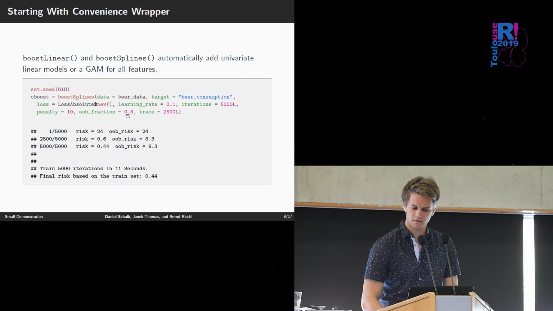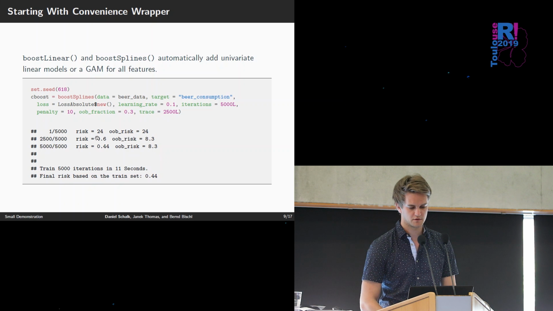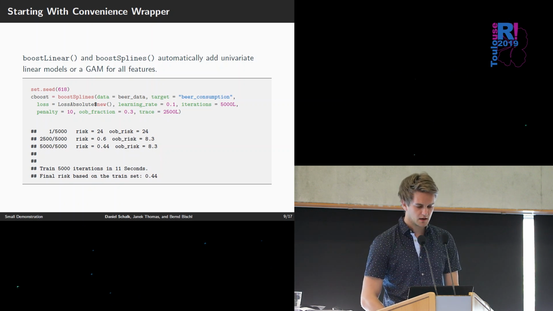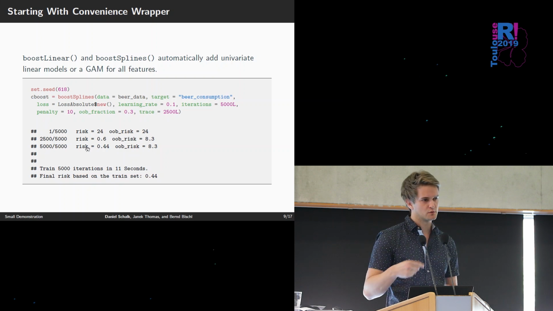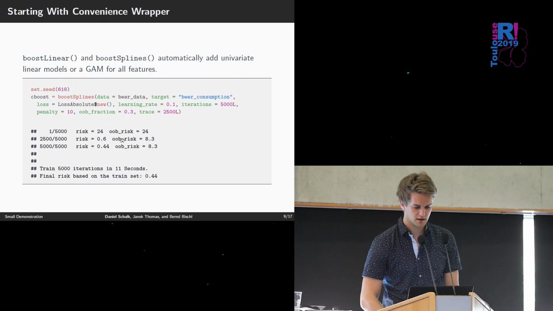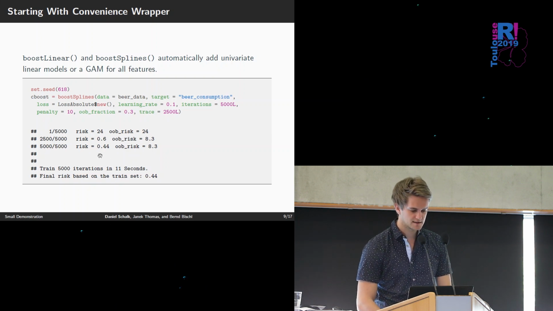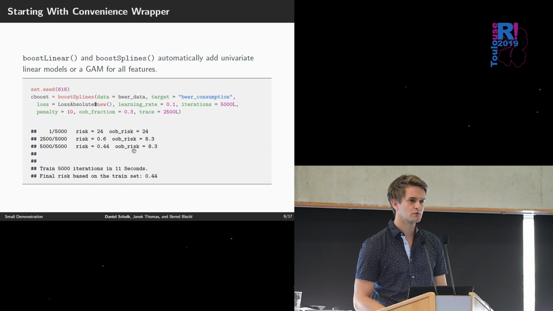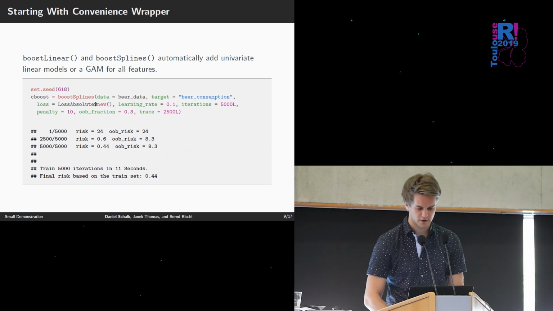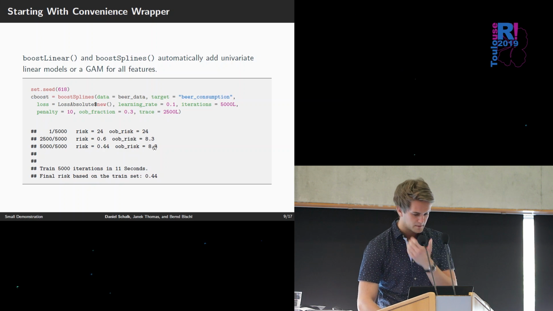Good, and when we start, in the first iteration we have a risk of 24, and the out-of-bag risk is also 24, so nothing really happens. But during the fitting process, the risk gets better. So we're minimizing the risk here. And the risk on the training data set gets very fast, very low. So we're here at about 0.5. On the test data set, we are not that good, but that's the common behavior in machine learning, that we are not able to generalize as well on new data as on the training data.